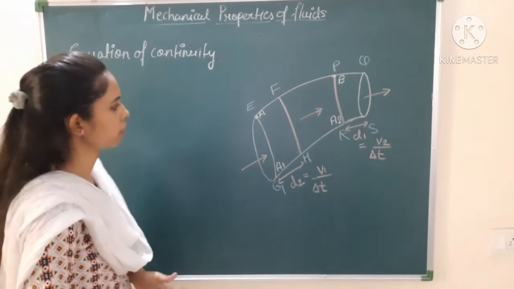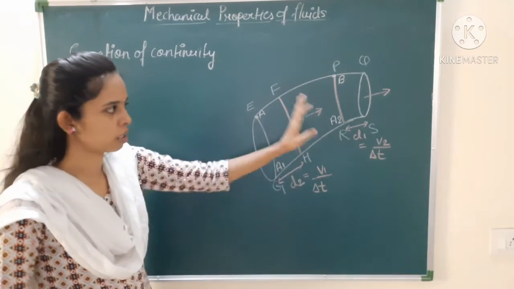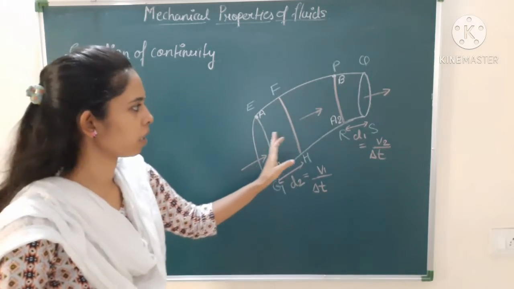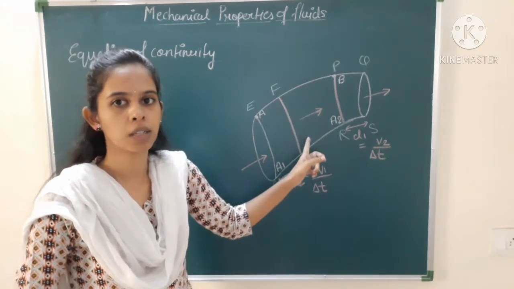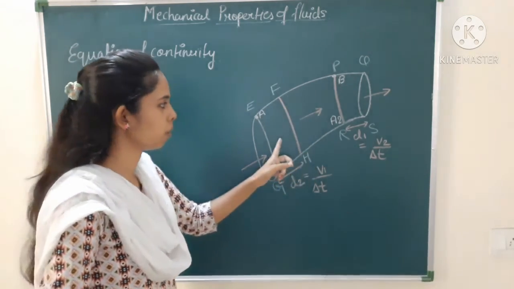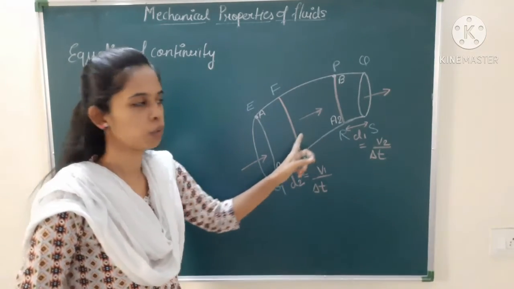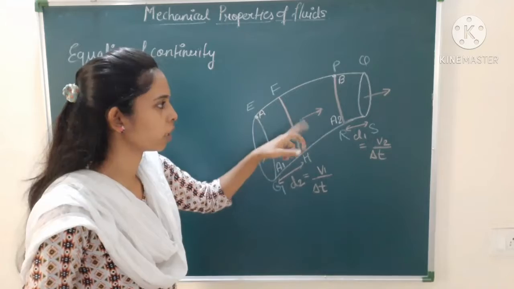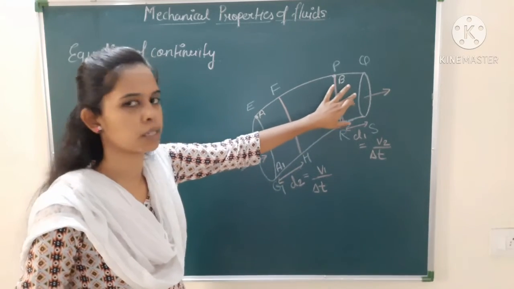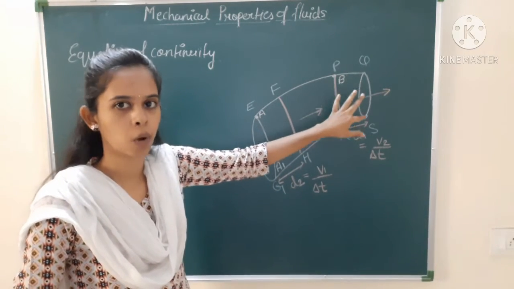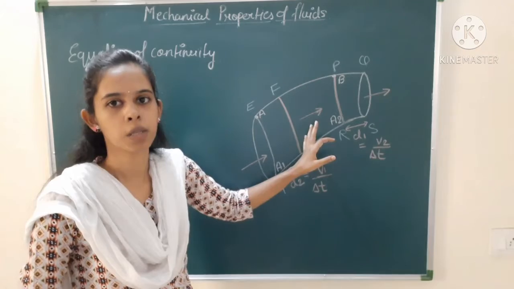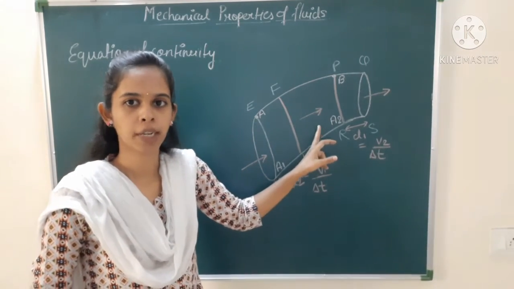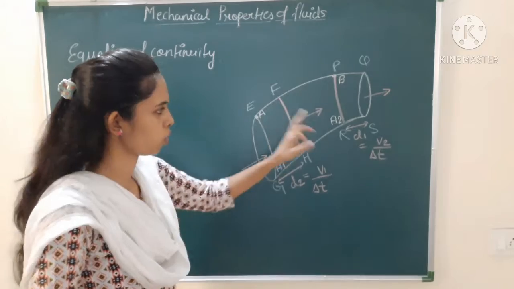So in this you have now understood this equation. So how will you write it? We have to write that consider a steady flow. For this we need a steady flow, we don't need a turbulent flow. If you need a steady flow, then the liquid should be incompressible. Otherwise, what will happen at this point, since it is a narrow part, the liquid may get compressed. So therefore we need an incompressible liquid. So consider a steady flow of an incompressible liquid as shown in the diagram.